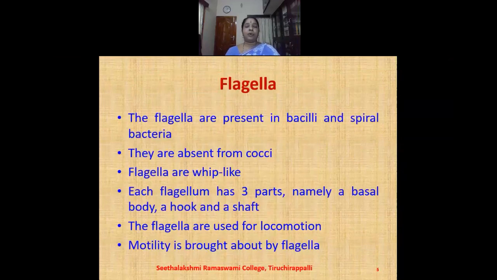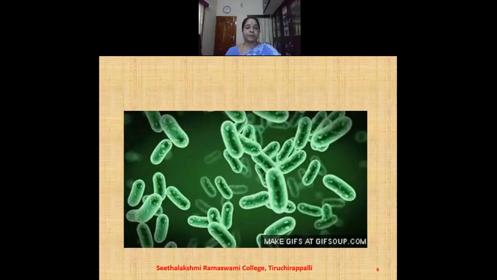Flagella are present only in bacilli and spiral bacteria, and they are absent in the cocci. Flagella are whip-like or hair-like structures. Each flagella has three parts, namely a basal body, a hook, and a shaft. The flagella are used for locomotion, that is, movement from one place to another. Motility is brought about by the flagella.